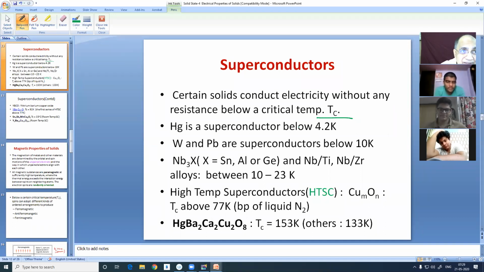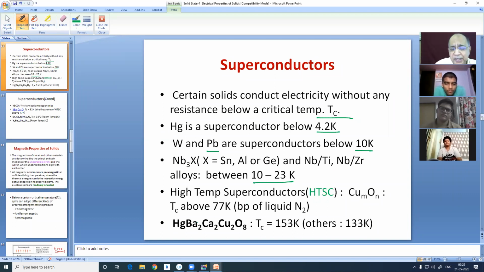When there is no resistance, the vibrations of the atoms, the constituent particles, are completely frozen out. Then the electron is not obstructed in any way. So it moves without any resistance, so conductance becomes infinitely large. For example, mercury is a superconductor at 4.2 Kelvin. It is the critical temperature of mercury. And tungsten and lead are superconductors at 10 Kelvin. Niobium and one of these metals, their combinations, their alloys, can also act as superconductors between 10 to 23 Kelvin.